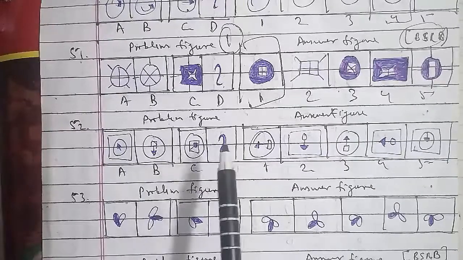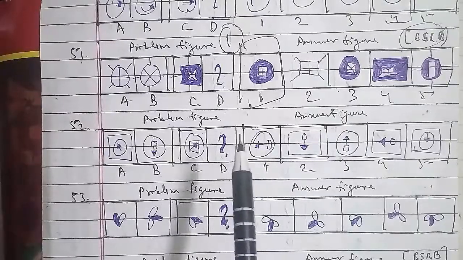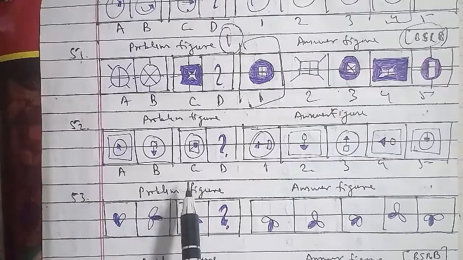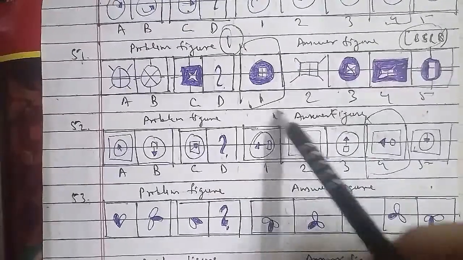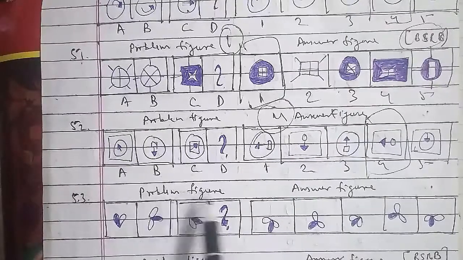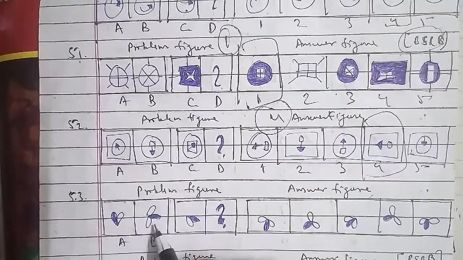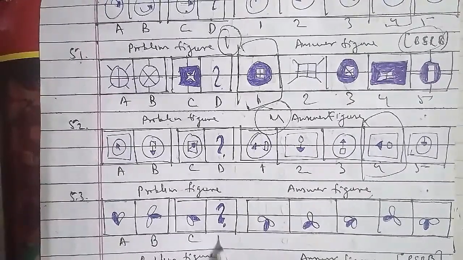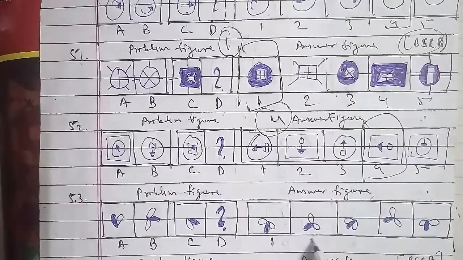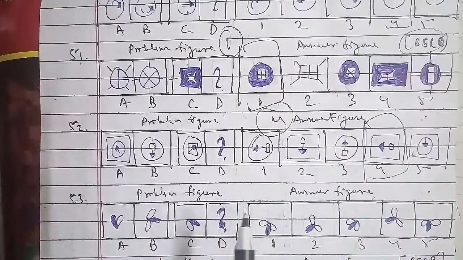Now we'll go ahead with the 53rd question of the session here, which is your problem figures and the answer figures itself. We have figure A with 2 leaves, 1 shaded, and B with 3 leaves, 2 white and 1 shaded, and this is your C, and we have to find out the D one. This has been named as 1, 2, 3, 4 and 5 respectively as well, where the dark leaves rotate 135 degrees clockwise and the white leaves rotate through 180 degrees, and a new white leaf attaches 45 degrees anti-clockwise to the black leaf. So the answer for the D leaf we have to find out is the second figure, which will be the right answer for this question here.